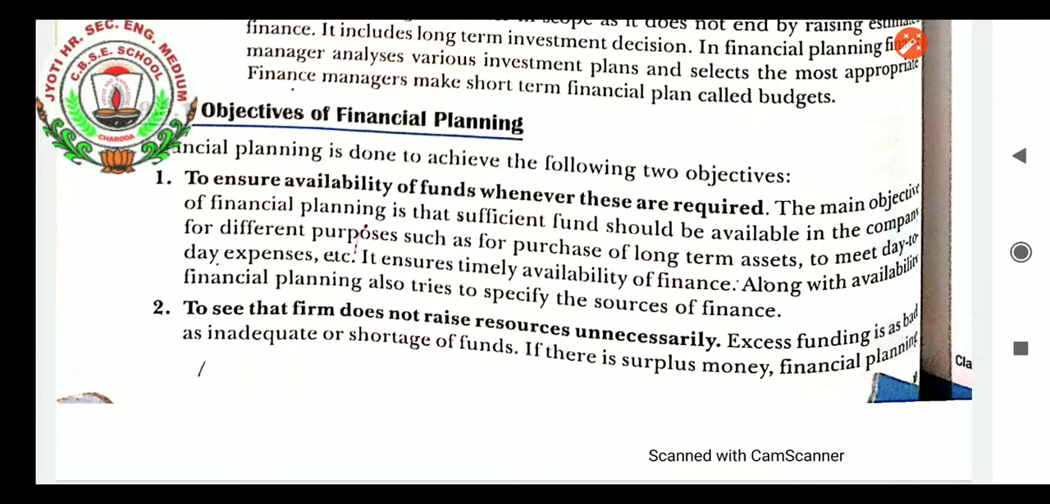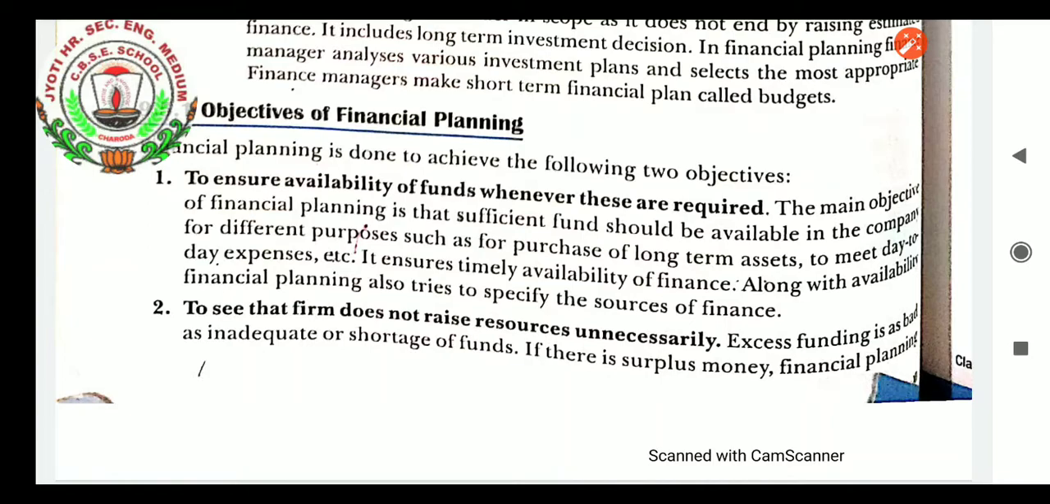Objectives of financial planning. When we see the objectives of financial planning, it is very clear, student. Financial planning is done to achieve the following two objectives. Very first, to ensure availability of funds whenever these are required. The main objective of financial planning is that sufficient funds should be available in the company for different purposes, such as for the purpose of long-term assets, to meet day-to-day requirements, expenses, etc. It ensures timely availability of finance.